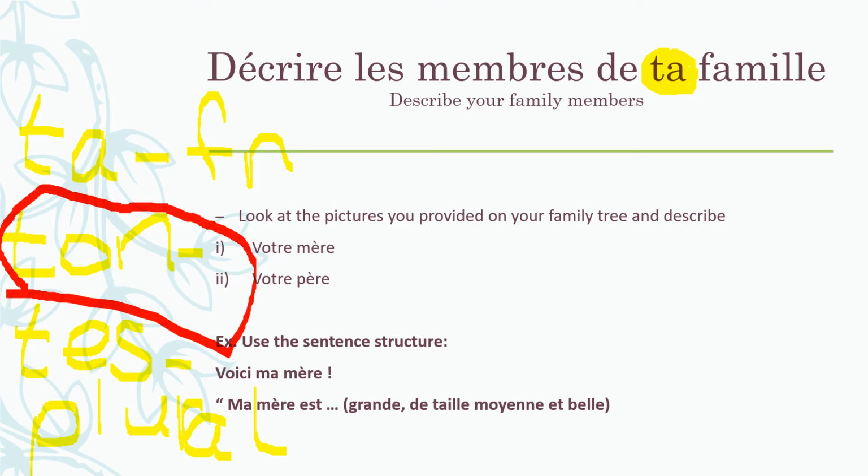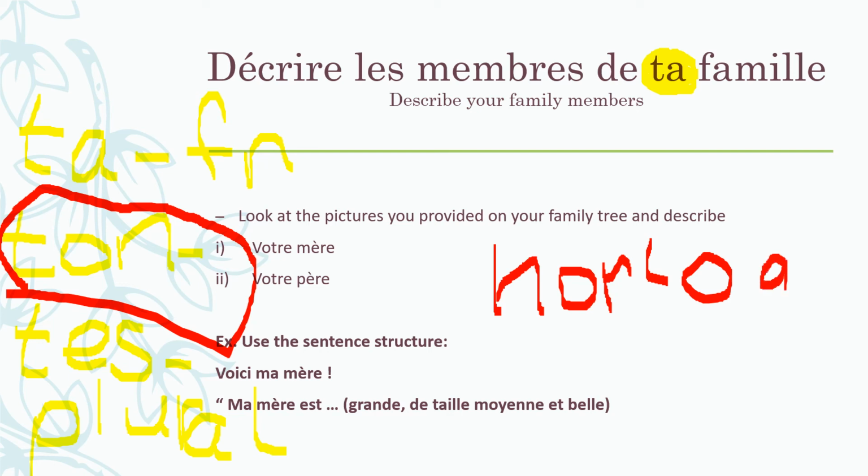Alright? So let's look at a feminine article. Like what? Think about it, tell me. Let's look at horloge. Horloge is a clock, and it is feminine, singular in this case. It's une horloge, a clock. Une horloge.